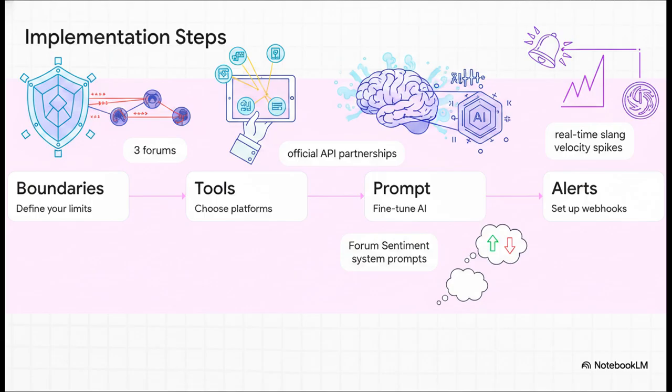Step 2, choose your tools, and make sure you prioritize official API partnerships. Step 3, fine-tune the prompt. You need to use specific forum sentiment system prompts so the AI actually understands your unique community context. And step 4, set vibe shift alerts. Stop looking at boring daily averages. Set webhooks to ping you the second real-time slang velocity spikes.